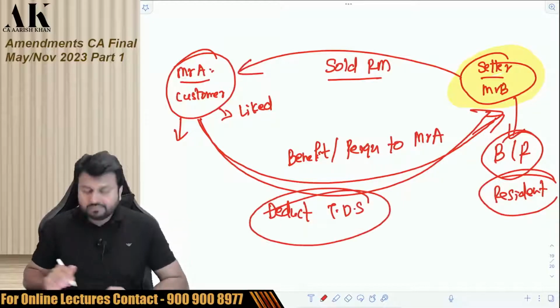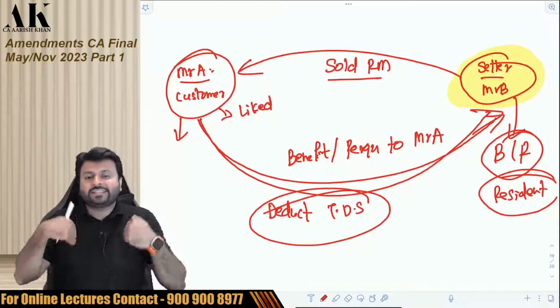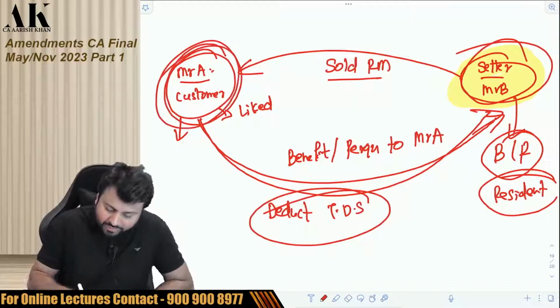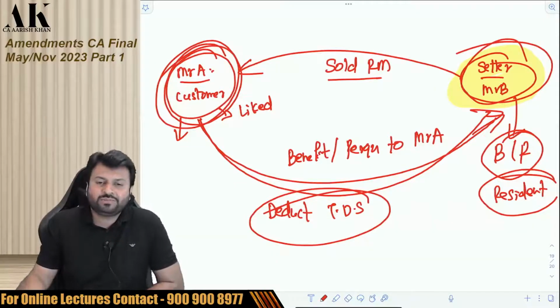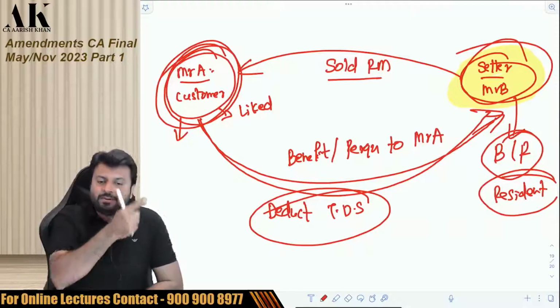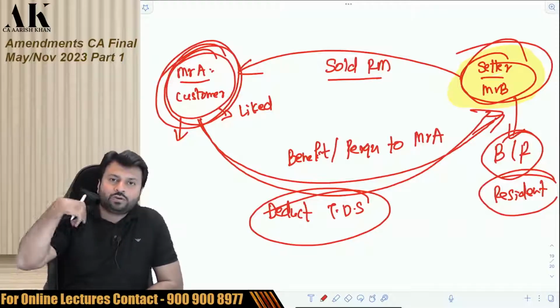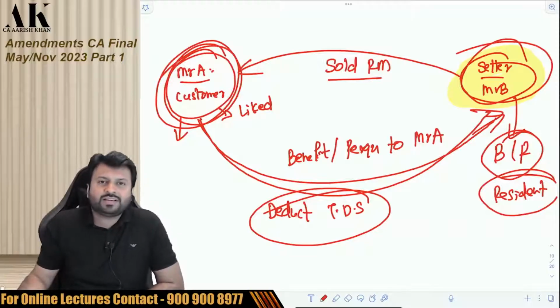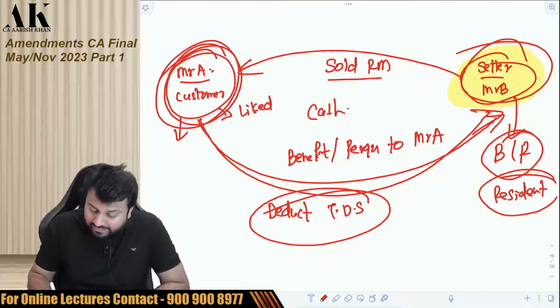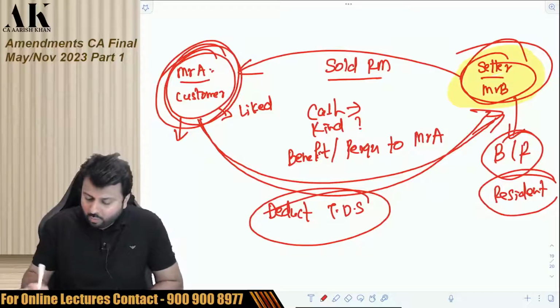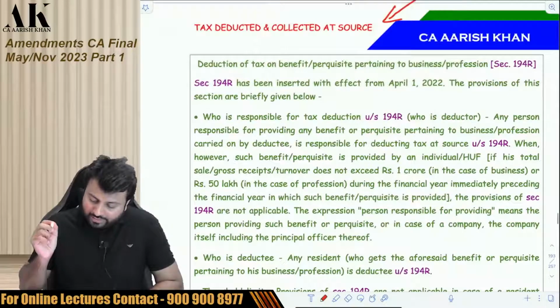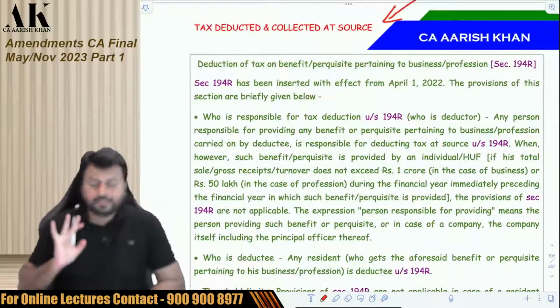So now, the government is not restricting itself to taxability. The government is also putting responsibility on Mr. A to deduct TDS on behalf of Mr. B. So when I am giving a benefit or perquisite, I have to deduct the TDS. How much percentage? What is the timing of TDS? If I give cash benefit, then how to deduct TDS? If I am giving kind benefit, then how to deduct TDS? All these questions are answered in 194R. So let's see this section one by one, step by step.